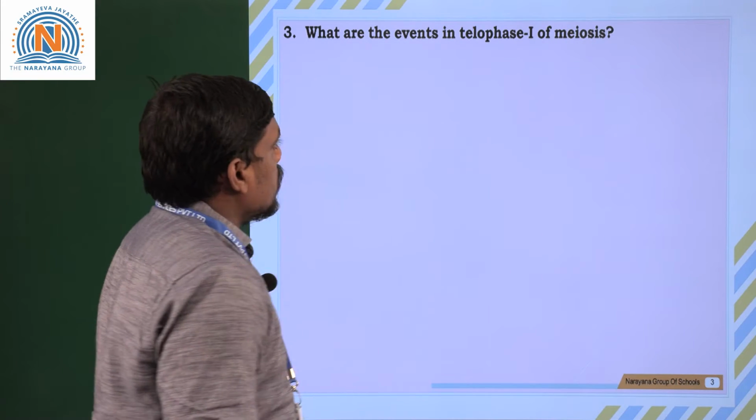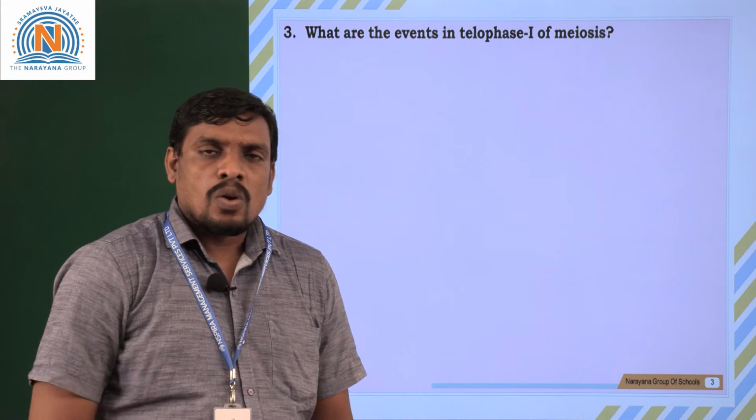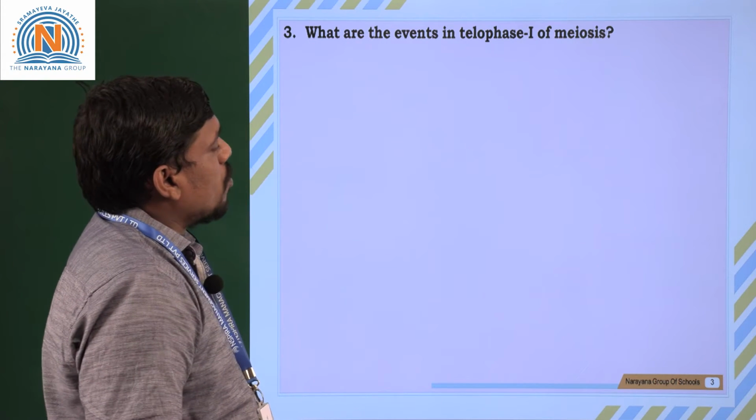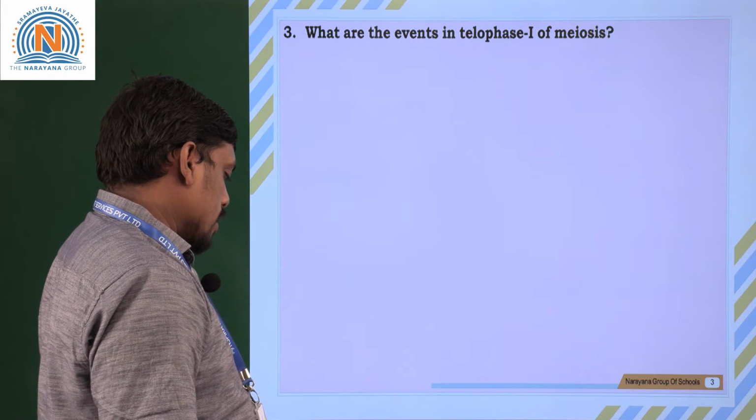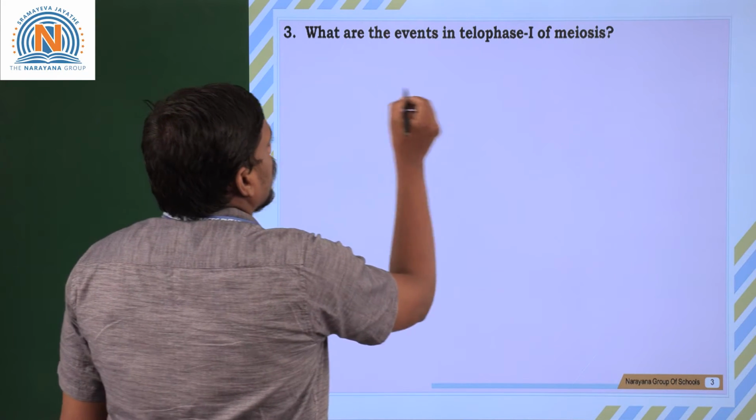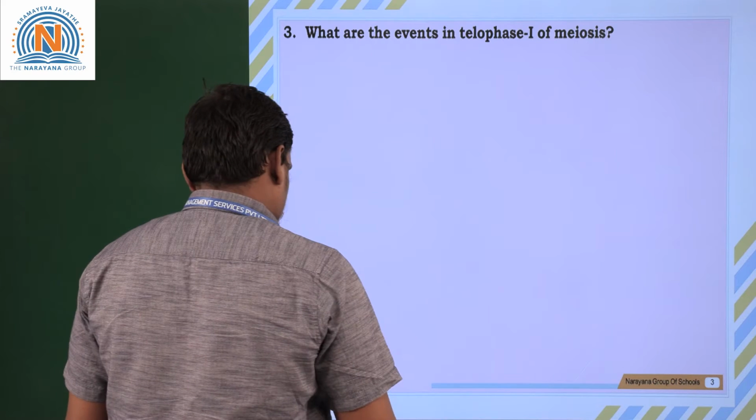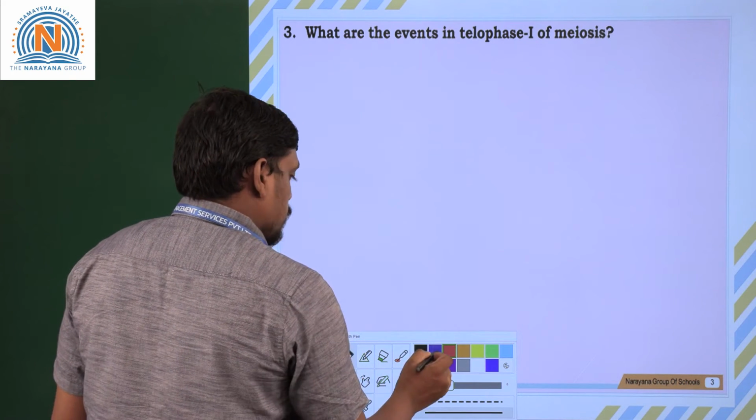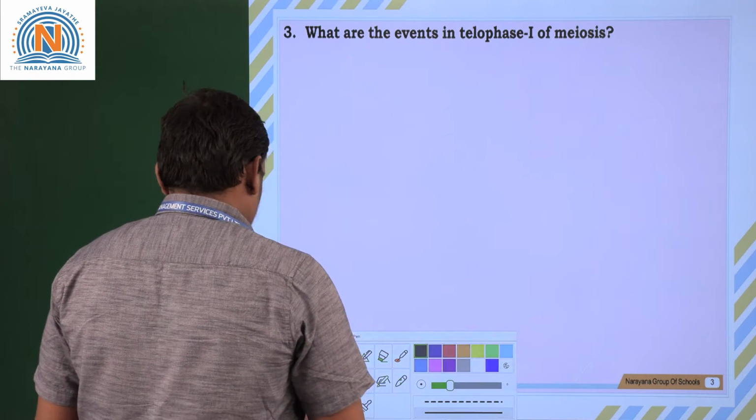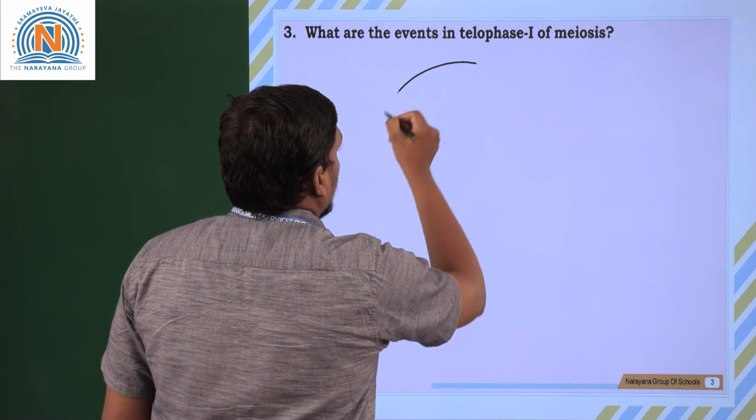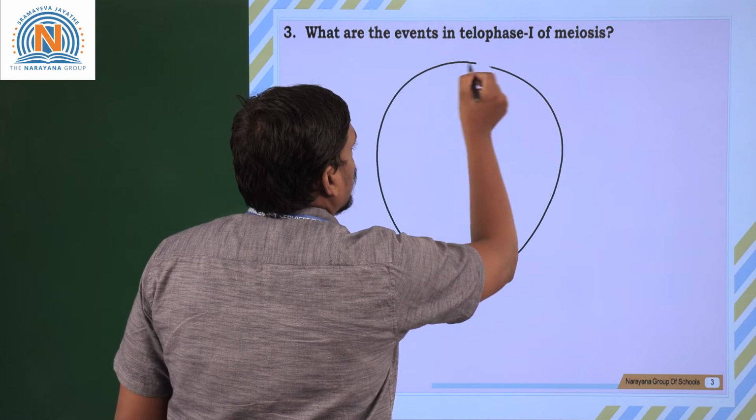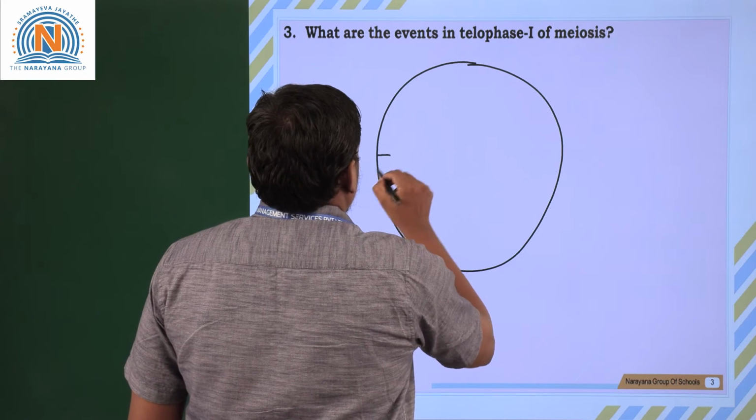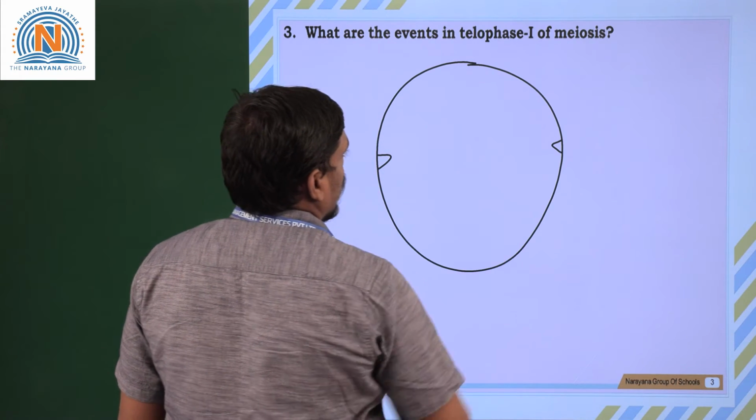Third one: what are the events in telophase 1 of meiosis? What are the general changes or events that occur in telophase 1 of the meiosis? So let us see. Suppose we take a diagram of telophase 1 of meiosis, how it looks. Suppose imagine it looks like this.